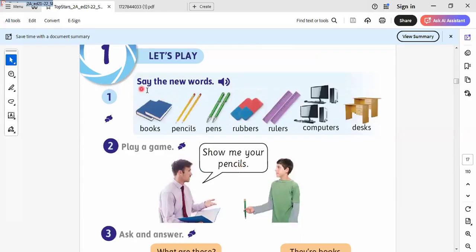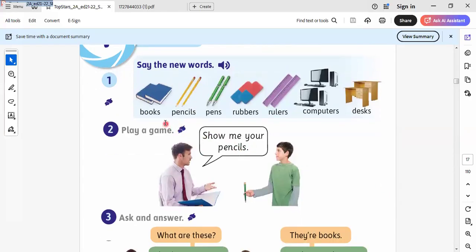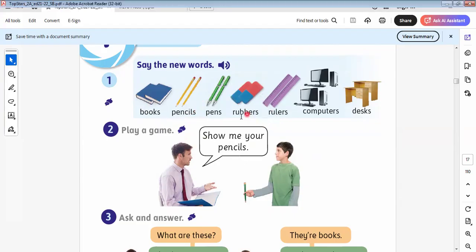Let's play here. Say the new words. Here we have the new words that we learned. We learned some of them during the lesson. It will be here: books, pencils, pens, rulers, wrappers, computers, desks. I would like you to concentrate with me on these nouns. What is special about these nouns by adding s to them? Because it's plural, it's more than one, like desks, computers, rulers, wrappers, pens, pencils, books.